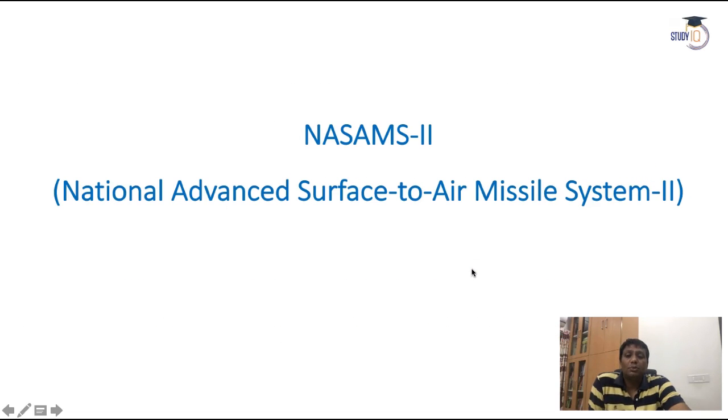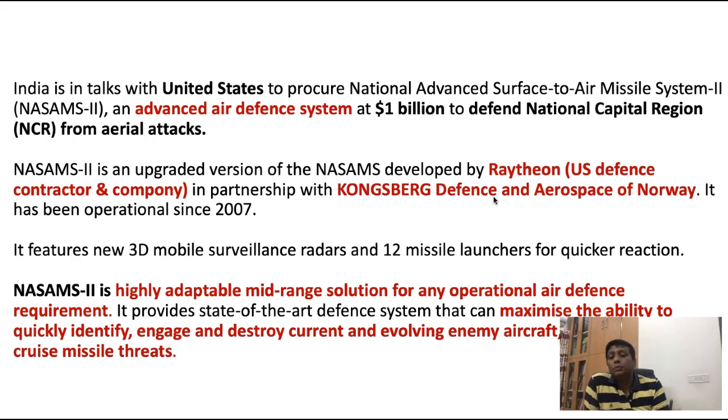NASAMS 2. What is the full form of NASAMS 2? National Advanced Surface to Air Missile System. Again I repeat, National Advanced Surface to Air Missile System 2. See, what is this missile system? It's a very good missile system, and it will open a good vista for India, especially to save India against air strikes. Even if a 9/11 type of attack happened in India, with casualties from a fighter plane or something else, you can save and deploy it easily within India.